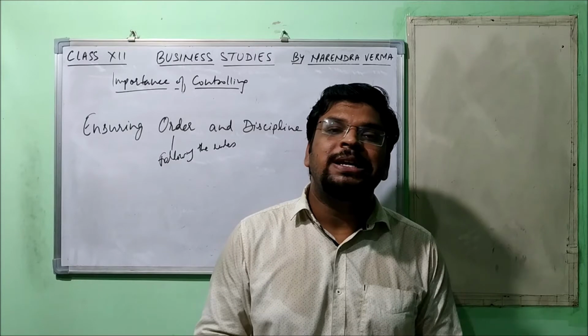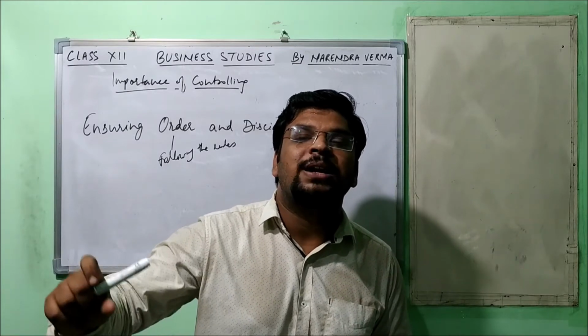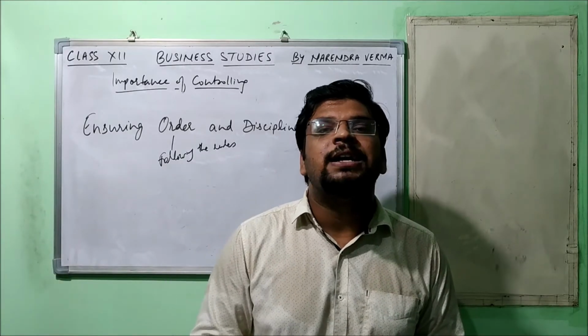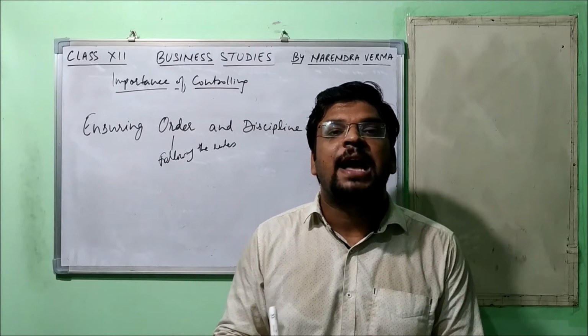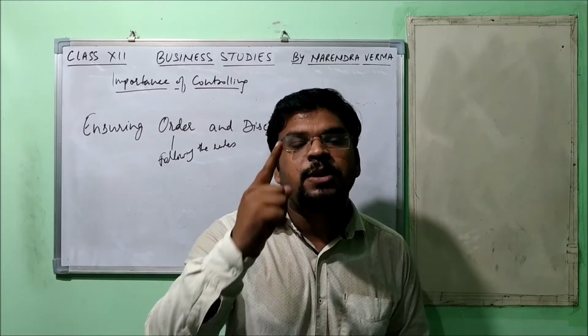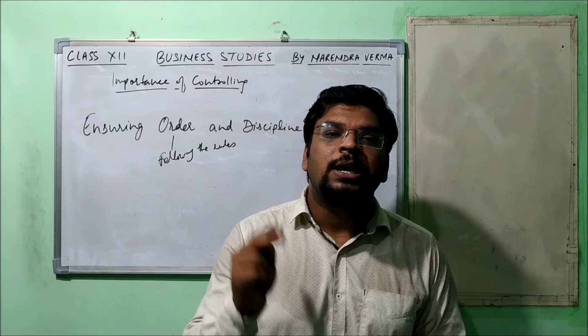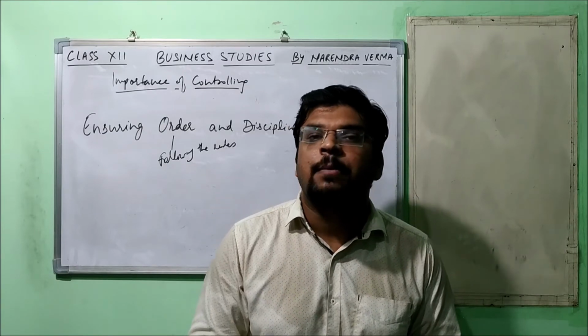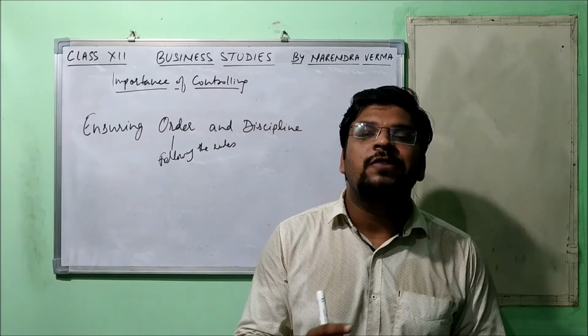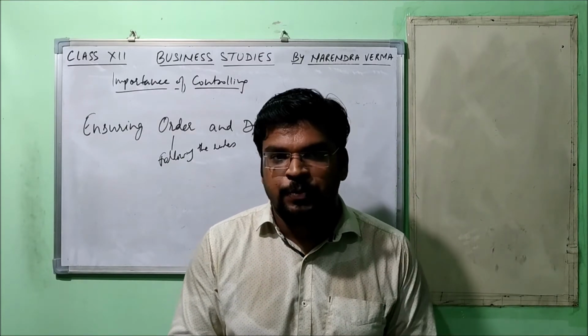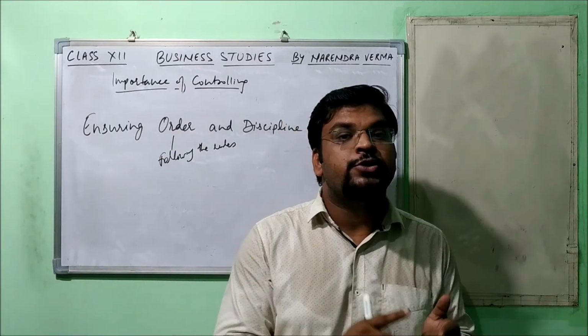So what he did, he put in a biometric machine, meaning their attendance will be marked with thumb impression and their timing will be recorded. And he made a rule that if you get late 3 times in a month, then your half day salary will be deducted in that month. This is a part of controlling.